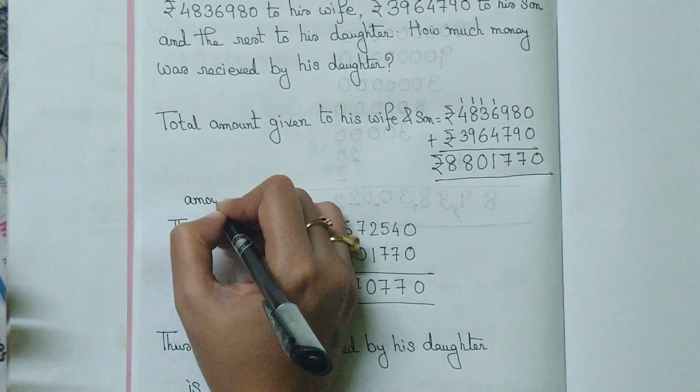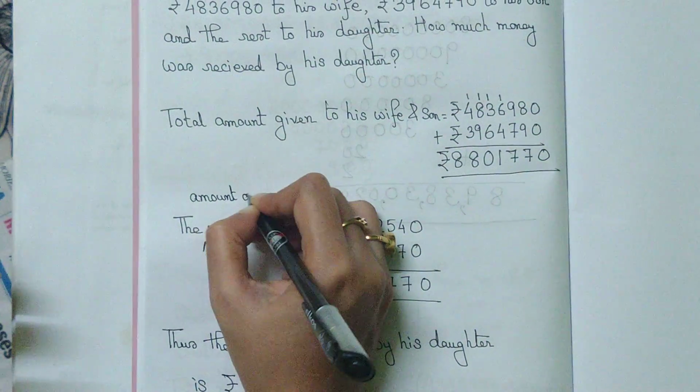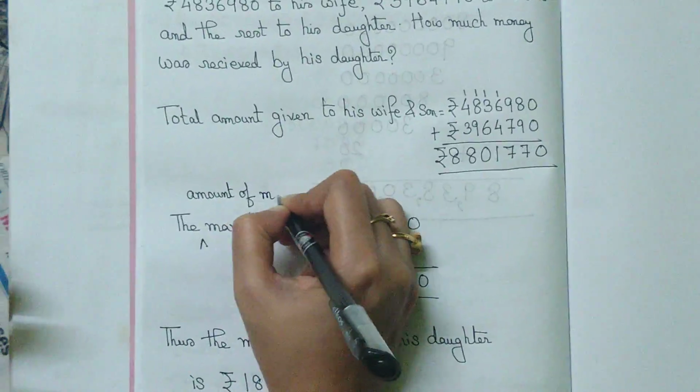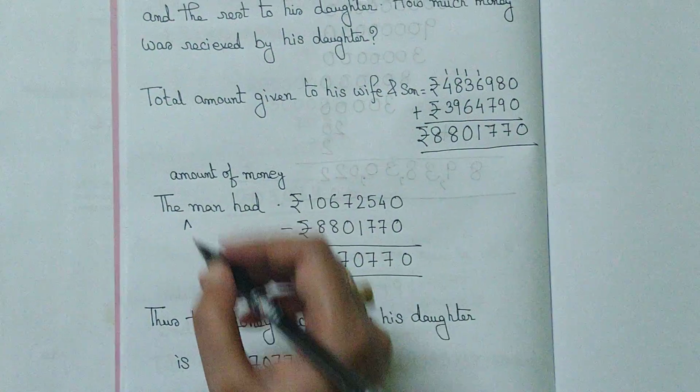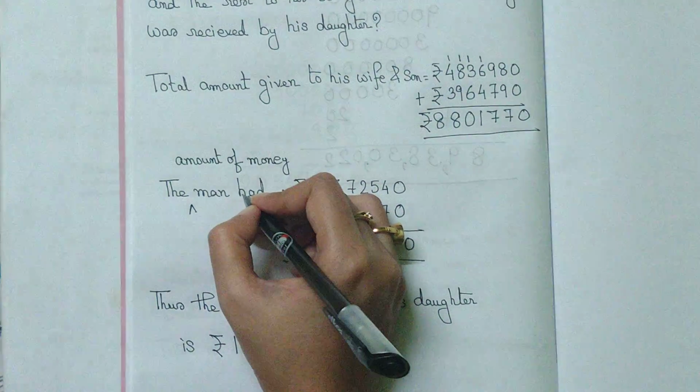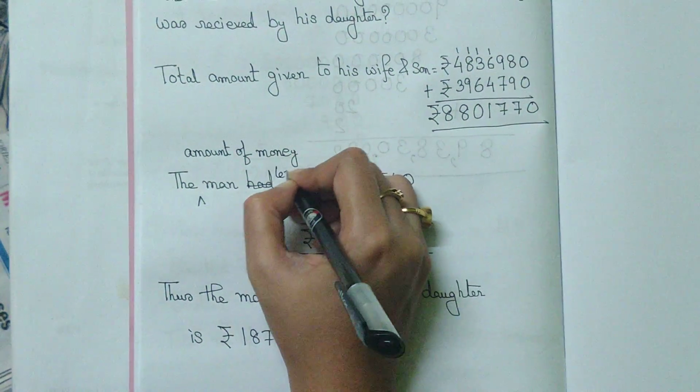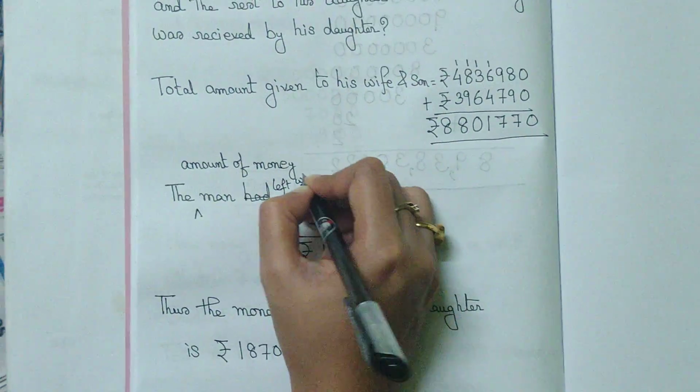amount of money the man left with him, that will be better.